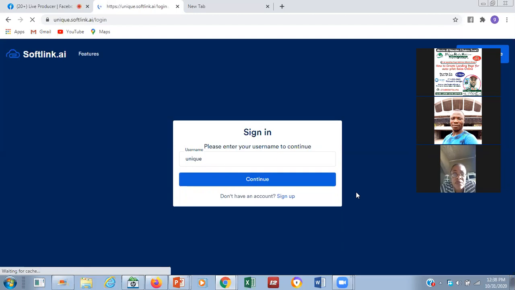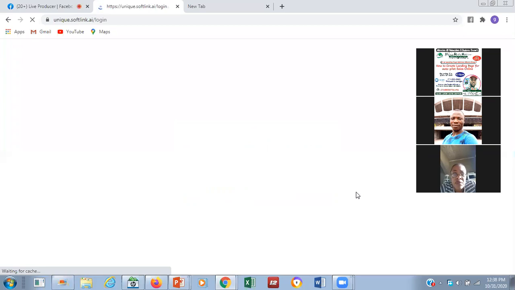Please and please, so that you can see now, this is starting from unique.softlink.ai, so that it will be the name of your company.softlink.ai, because we are working on a free one now. So that the first name of that particular link will be the name of your company.